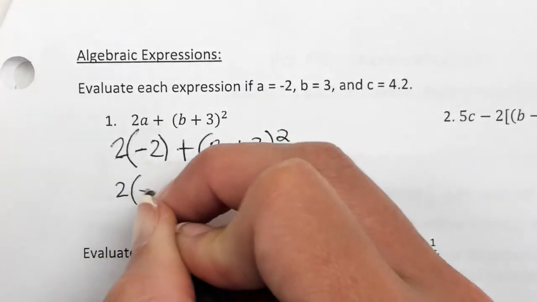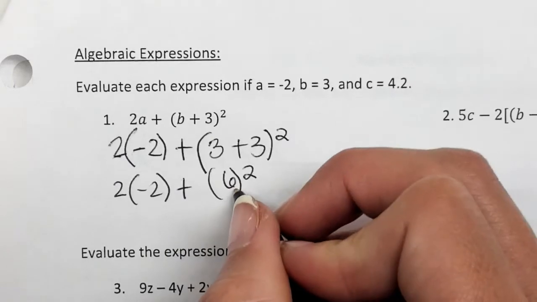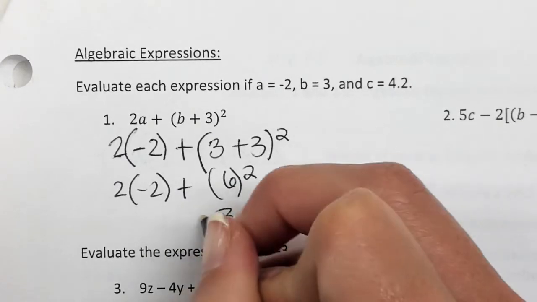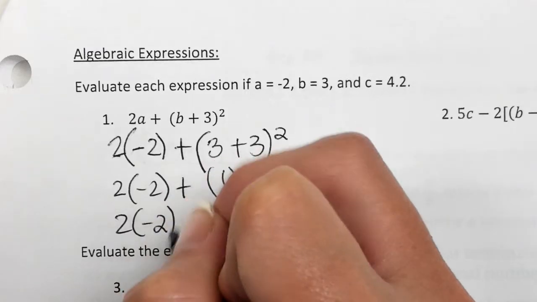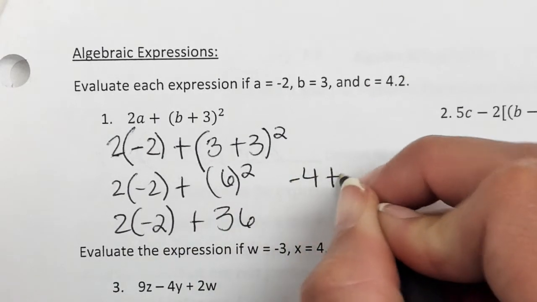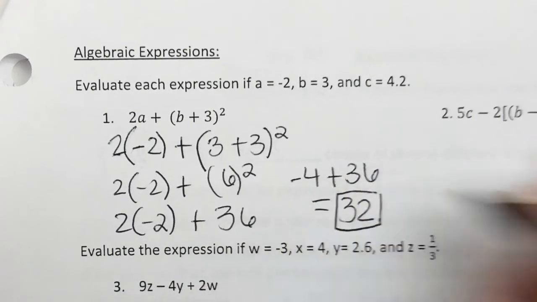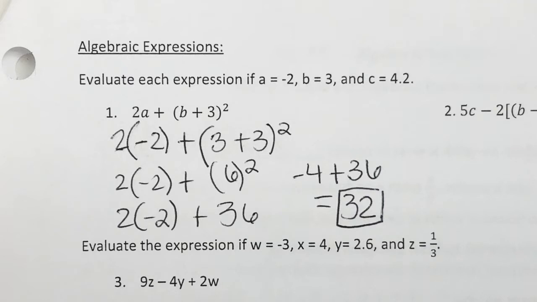I say the answer a lot when I'm asking questions, so sorry. Alright, what should we do next? The exponent. Exponent, so this makes, very good. What should we do next? Multiply, this makes -4 plus 36, our final answer? Awesome. Alright, is there anyone on this page that you want to work together from 2 through 5? Y'all good to go?